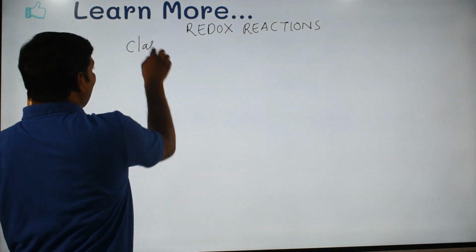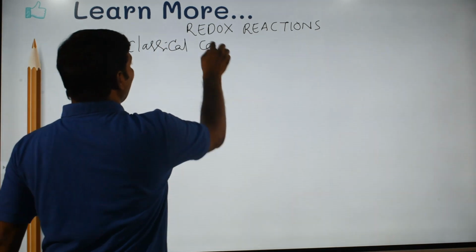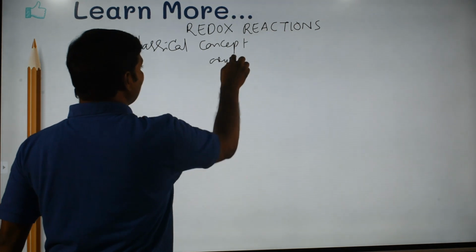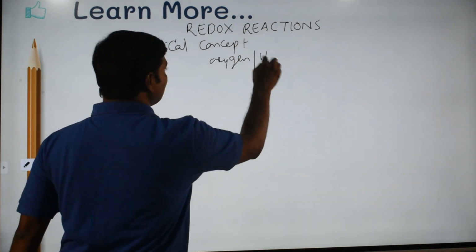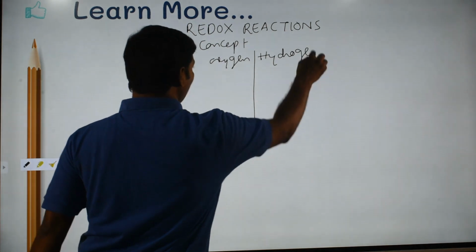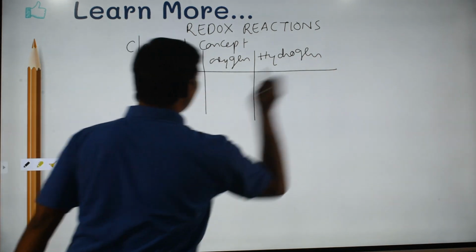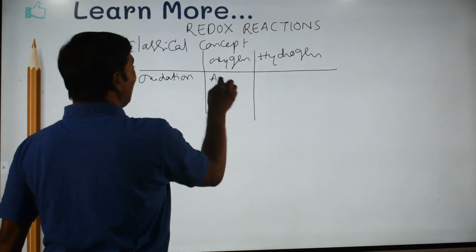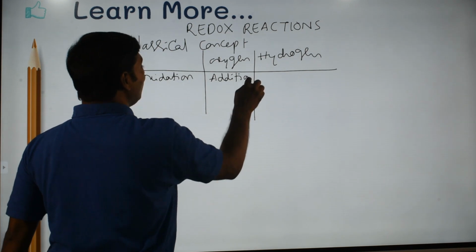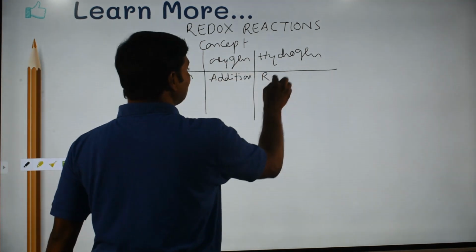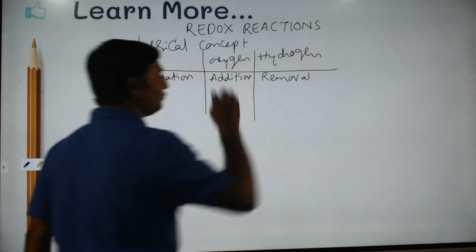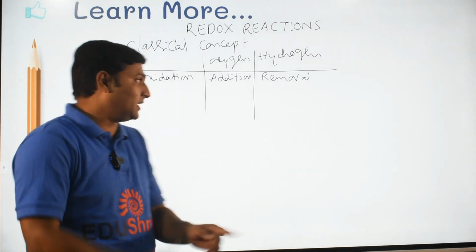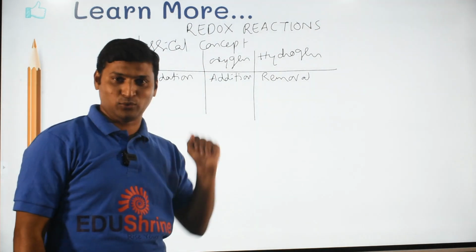According to the classical concept of redox reactions, which defines oxidation and reduction based on the two elements oxygen and hydrogen, oxidation is the process in which oxygen is added to a substance, or hydrogen is removed from a substance. So you call the process as oxidation if oxygen is added or hydrogen is removed.